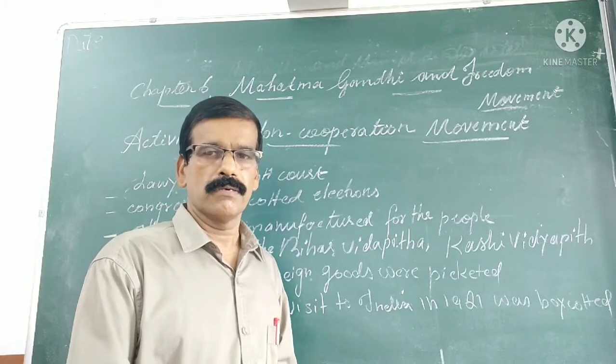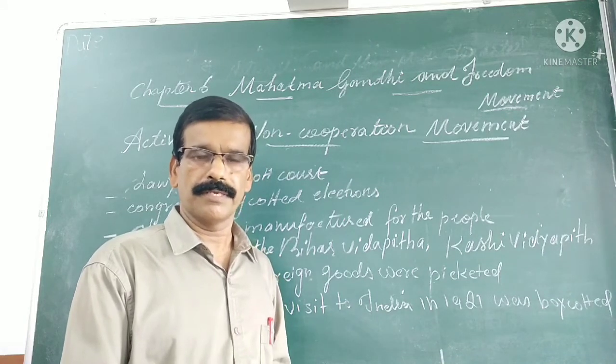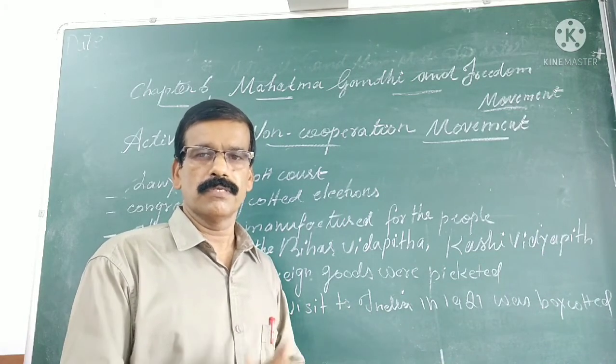But in Kerala, in Malabar, the Khilafat movement took a violent form. It ended in the mass killing of Hindus.